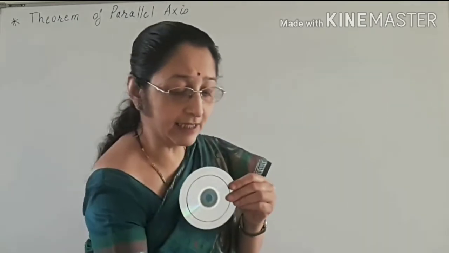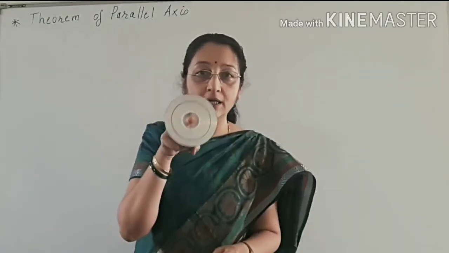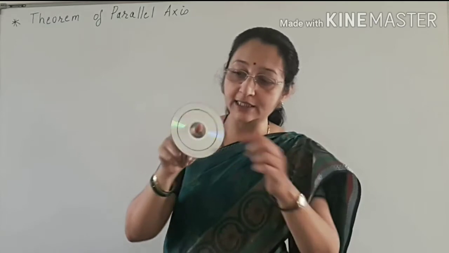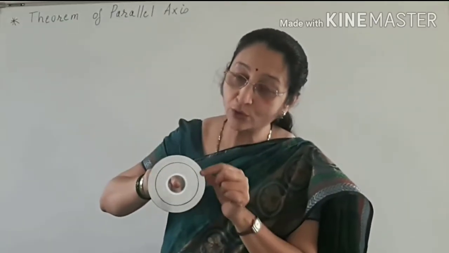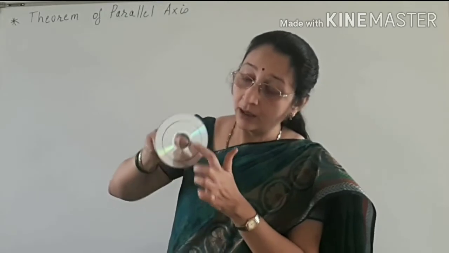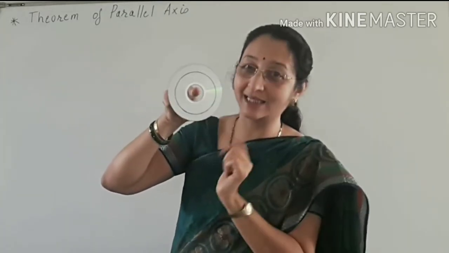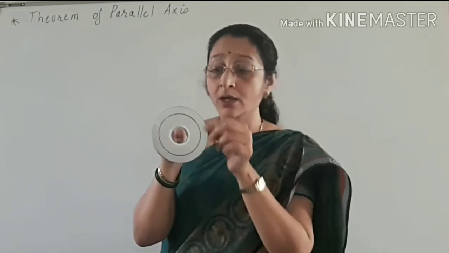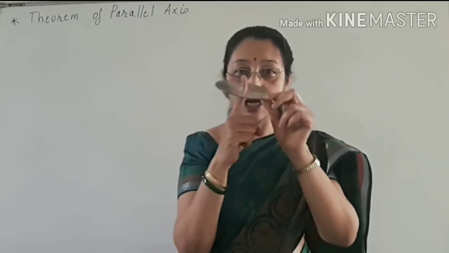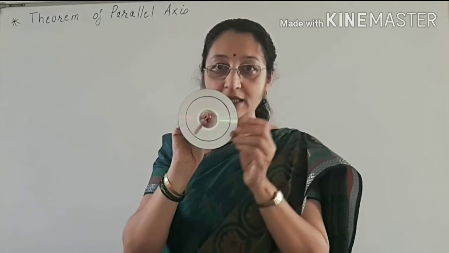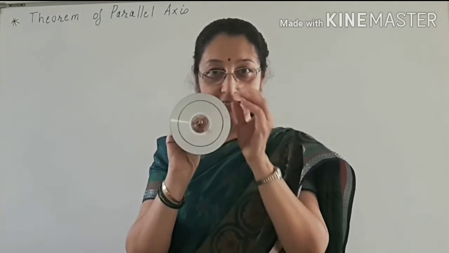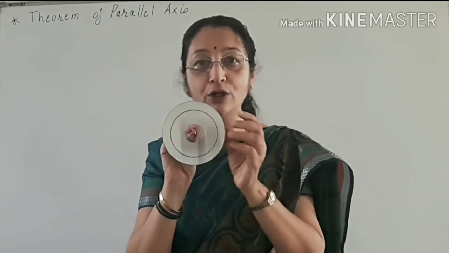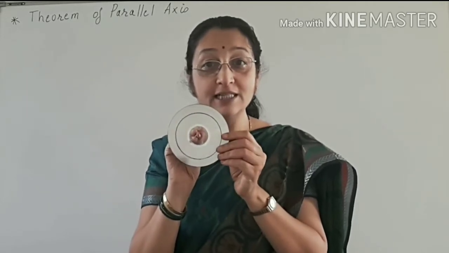Now when this disk is rotating about a transverse axis like this, the moment of inertia of this disk about this axis, which is perpendicular to its plane, (this axis that my finger is showing, and it is perpendicular to the plane), so when the disk is rotating about this axis of rotation, the disk is rotating about a transverse axis perpendicular to its plane, passing through the center of mass point.